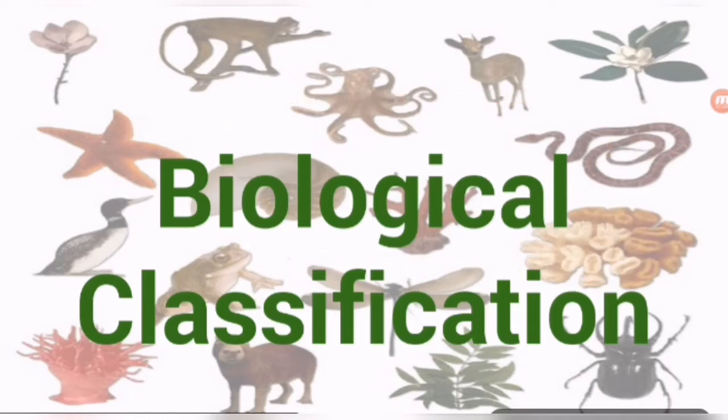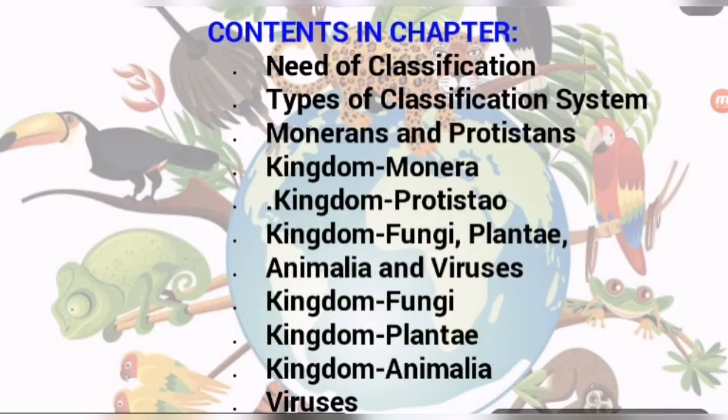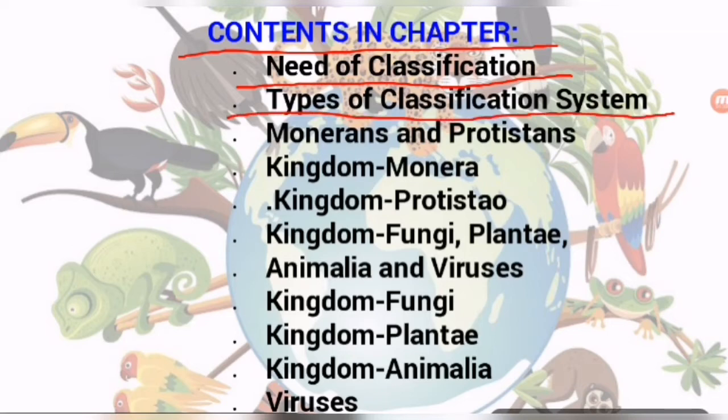Let's discuss which contents we have to study in this chapter. Contents in chapter: the need of classification, why classification is required; types of classification system, meaning how scientists categorize living beings into different categories, and this type of categorization is known as a classification system. Which classification system is the modern one, and how many classification systems were given earlier? We will discuss it.